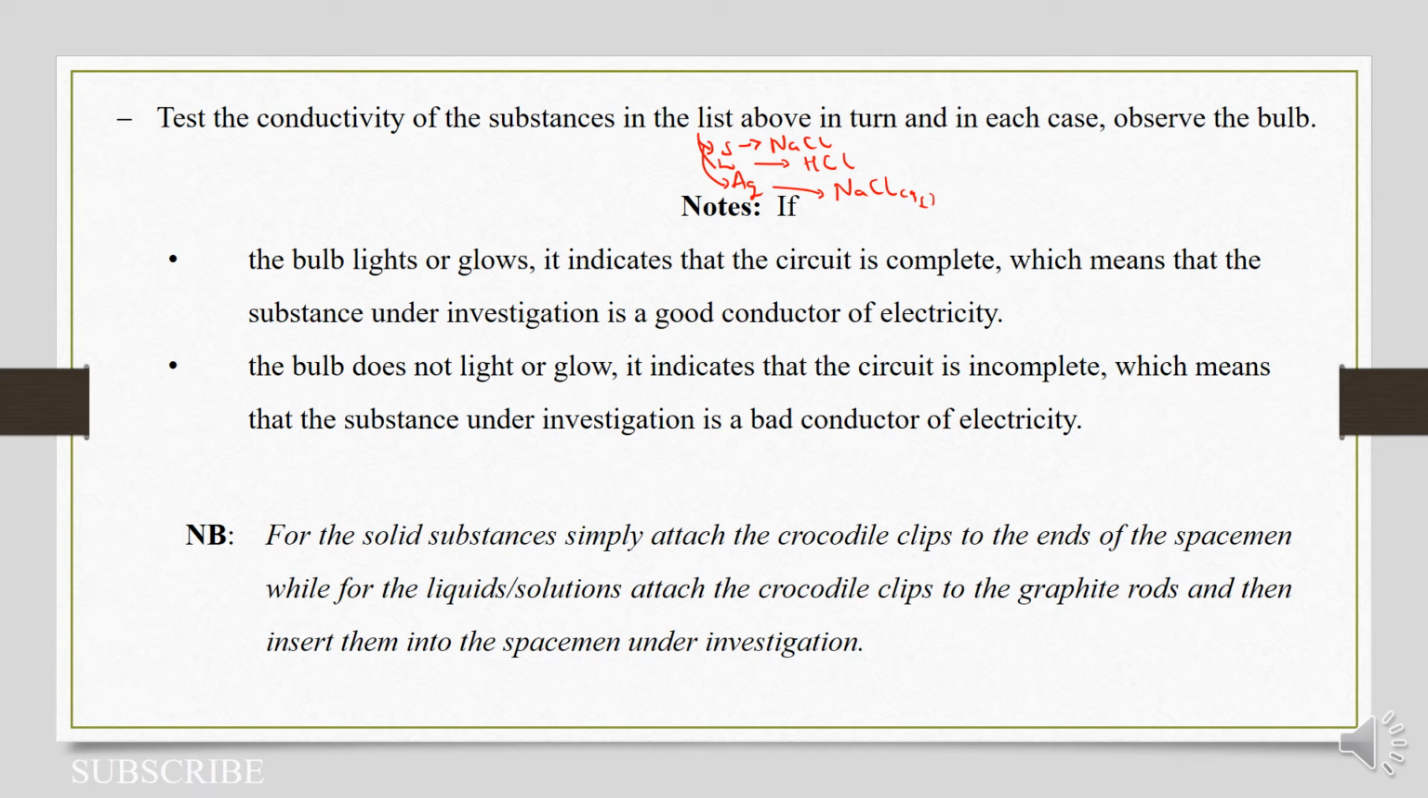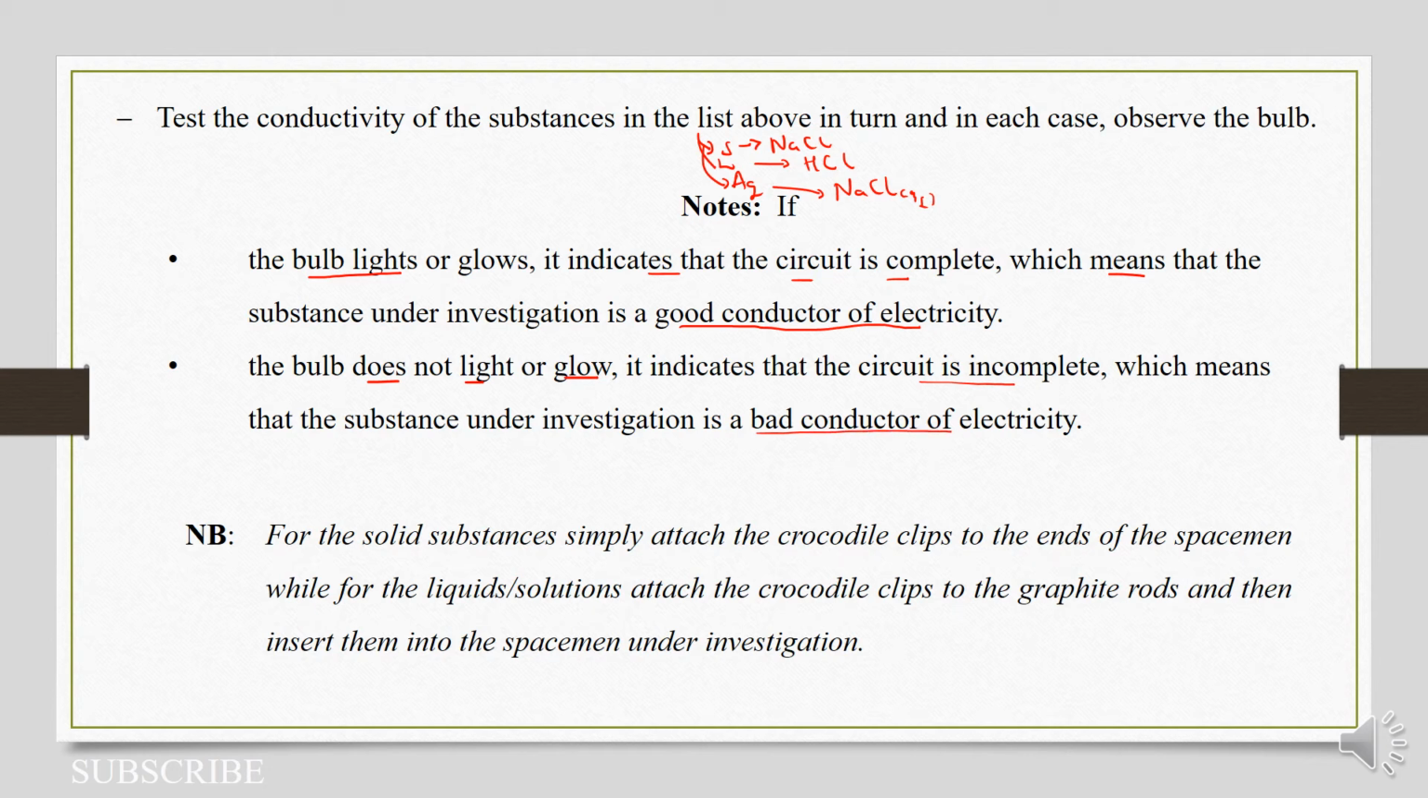What we mean by this is that in our setup, the substance under investigation will be put in our beaker, and if the bulb lights, then we can say that the circuit is complete, and at that point it will mean that the substance is a good conductor of electricity. So once you close the switch and the substance conducts electricity, the bulb will light. However, if the bulb does not light or glow, it will indicate that the circuit is incomplete, which means that the substance is a bad conductor of electricity.